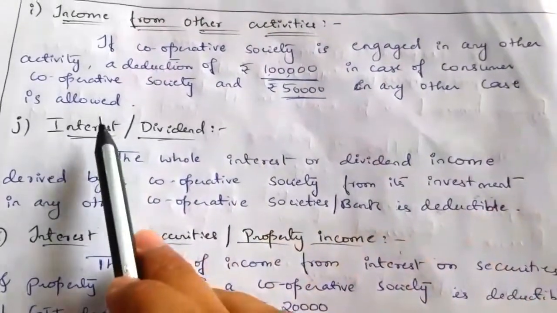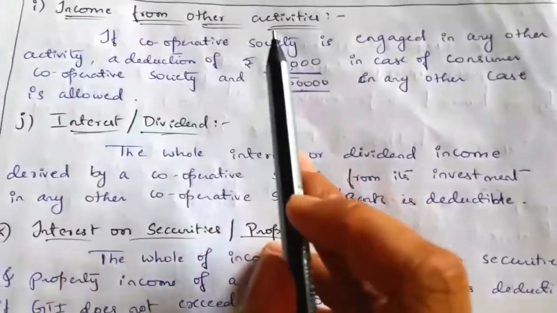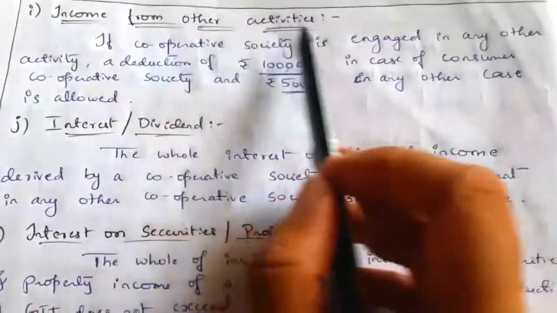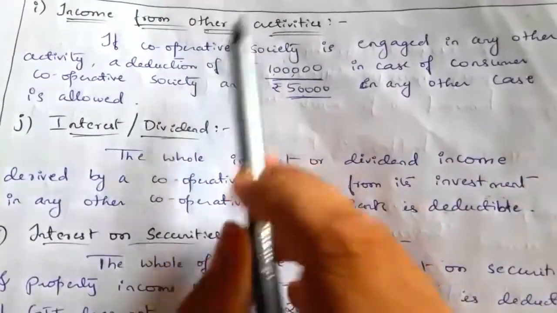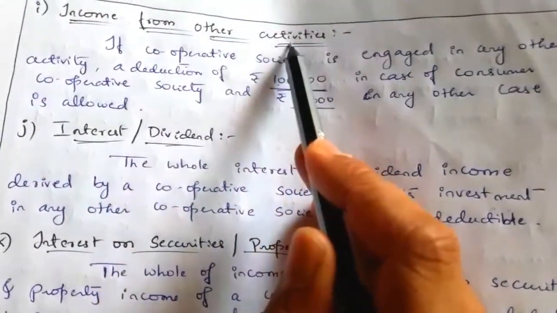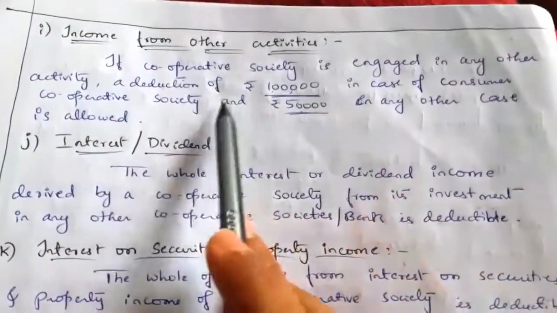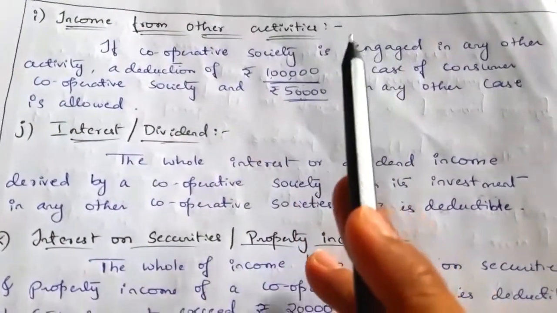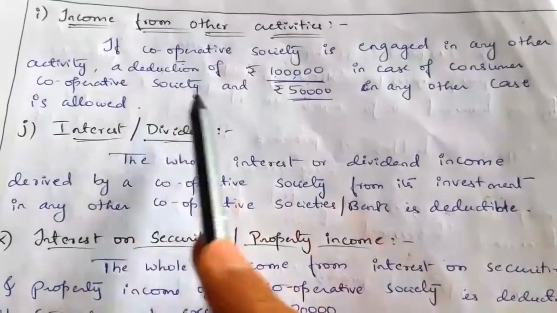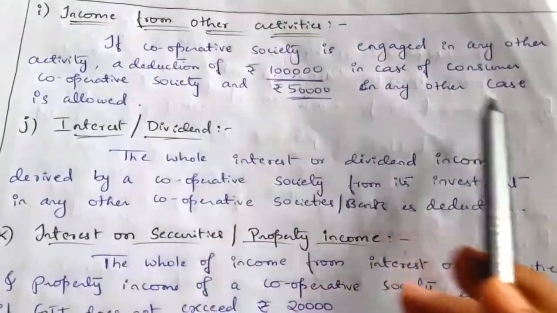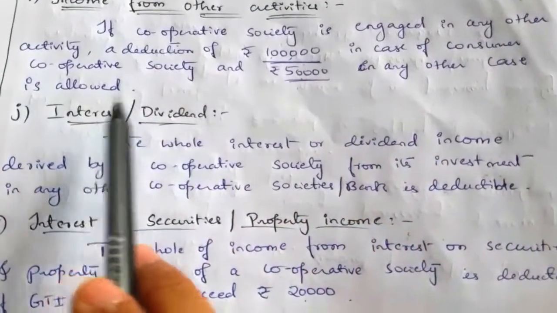So deduction relating to the income from other activities: if a cooperative society is engaged in other activities and earns income from them, then a deduction of 1 lakh can be claimed in case of a consumer cooperative society and 50,000 in case of other cooperative society.